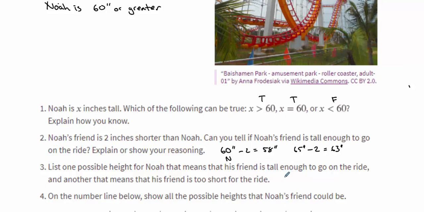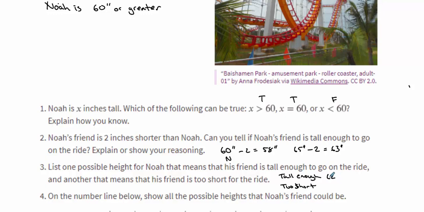So tall enough or too short? So we want to list one possible height for Noah so that his friend is tall enough. So that would be this one here. We could even say 62 inches, right?